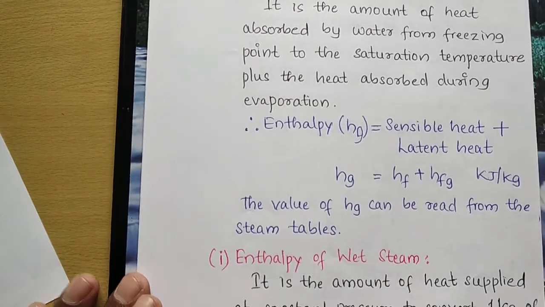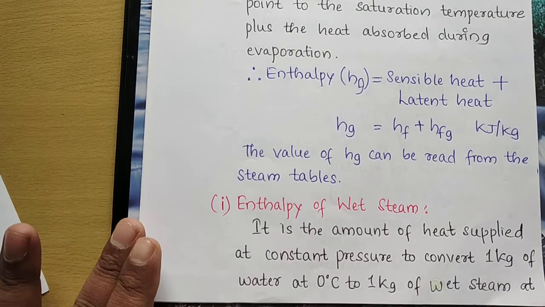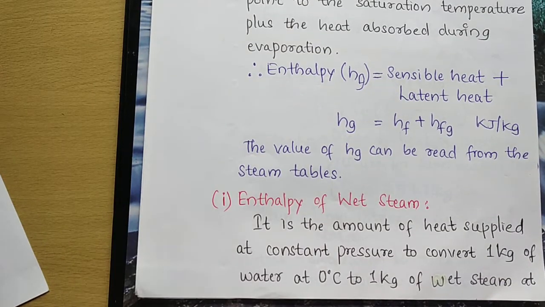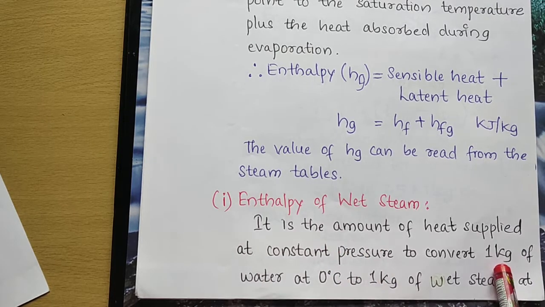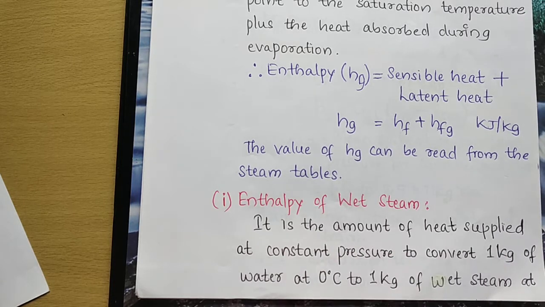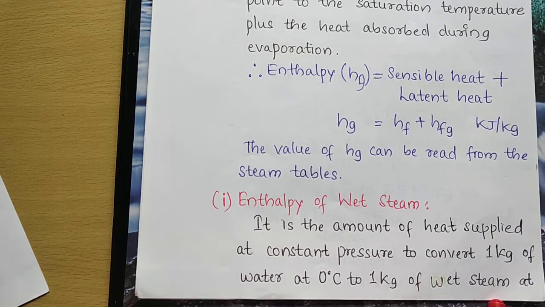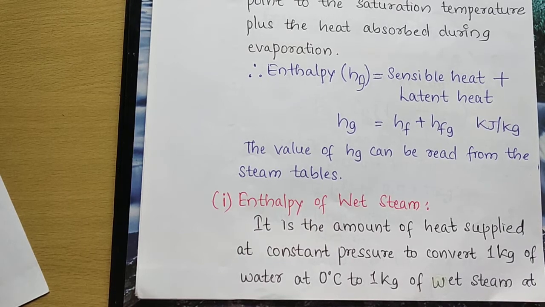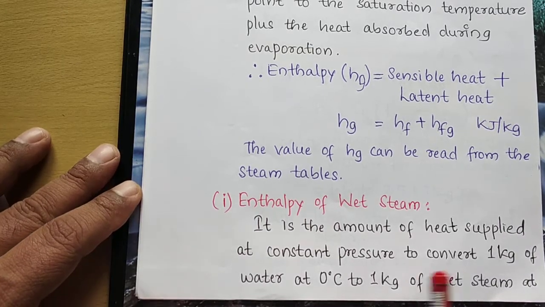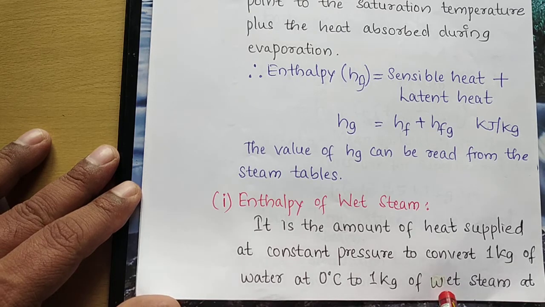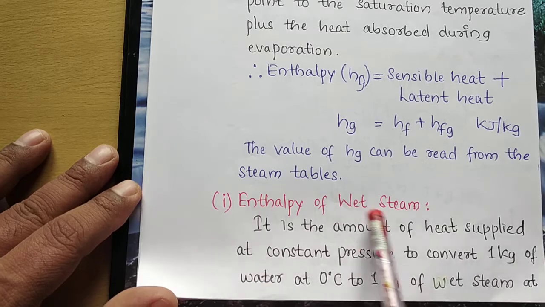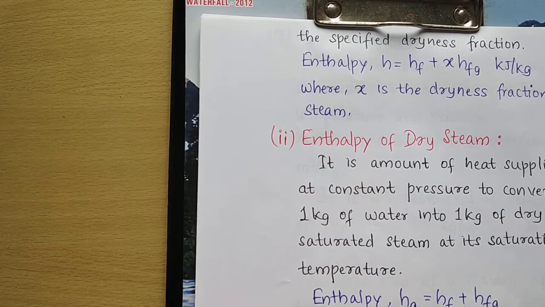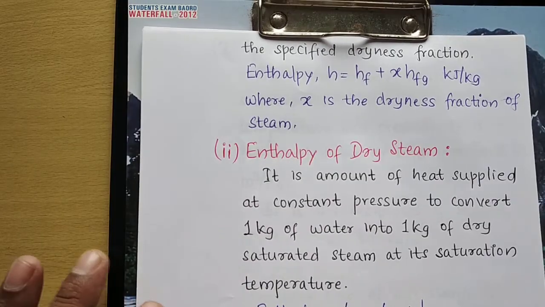Next comes enthalpy of wet steam. If the steam is wet, how do we find it? Again the same definition: it is the amount of heat supplied to convert 1 kg of water at constant pressure to 1 kg of wet steam at saturation temperature, from 0 degree centigrade, at a given dryness fraction.